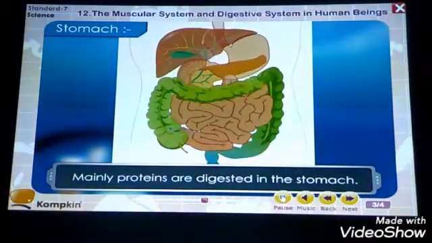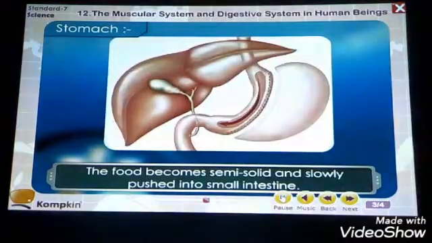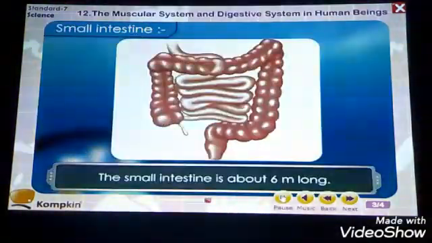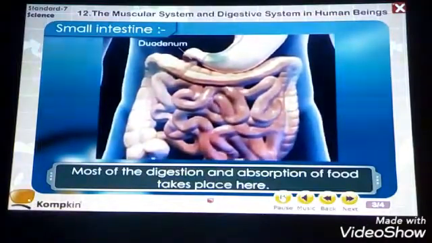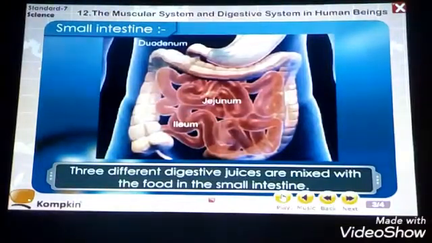Mainly proteins are digested in the stomach. The food becomes semi-solid and is slowly pushed into the small intestine. The small intestine is about 6 meters long. Most of the digestion and absorption of the food takes place in the small intestine. The three different juices are mixed with the food in the small intestine.